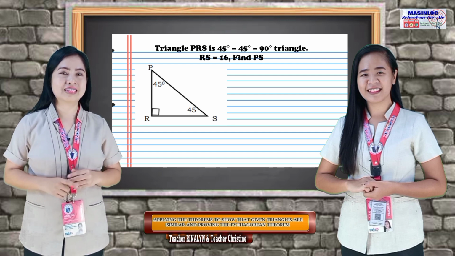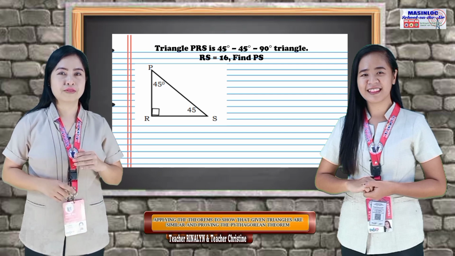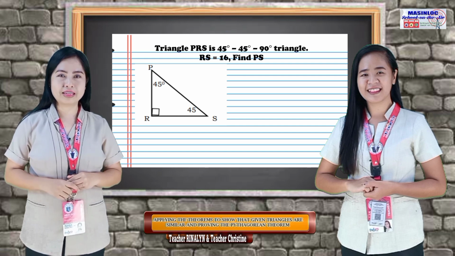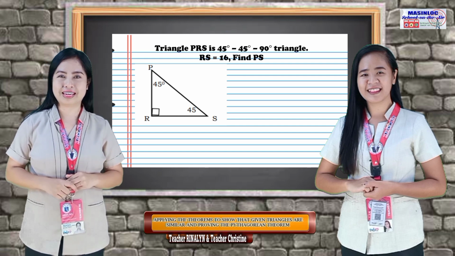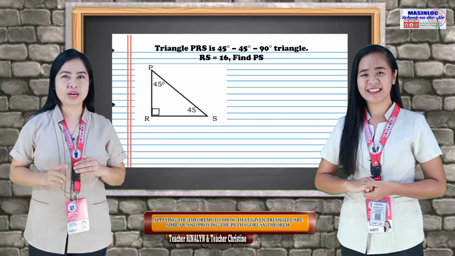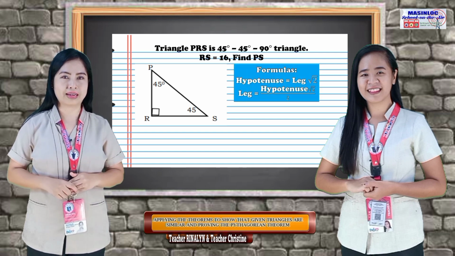Triangle PRS is a 45-45-90 triangle. If line segment RS equals 16, then find its corresponding line segment PS. In order to solve this kind of problem, we have to remember the formulas in a 45-45-90 triangle.